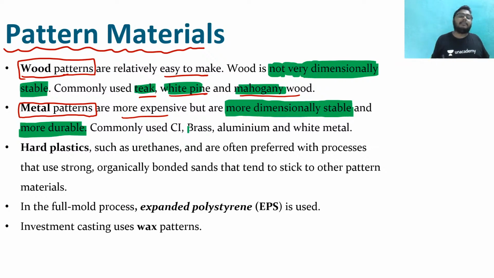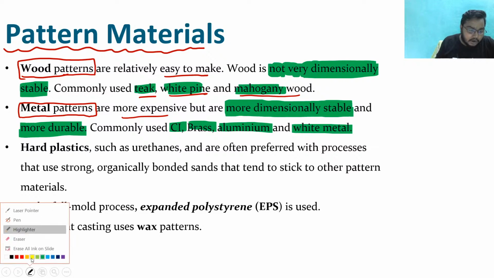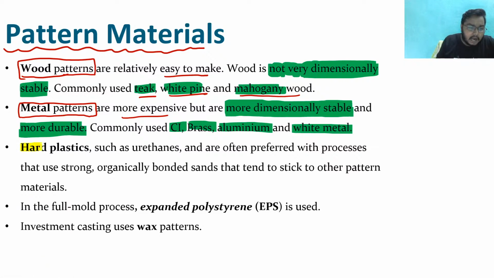And the commonly used metal patterns are cast iron, brass, aluminum, and white metal. Now, next is hard plastic. So we can go for a wood pattern, we can go for a metal pattern. Now, what else can we go for? We can go for a hard plastic, and hard plastic is made of urethanes and these things.